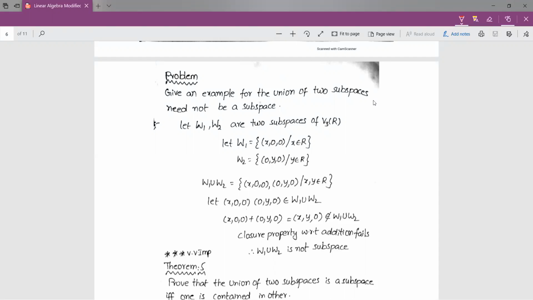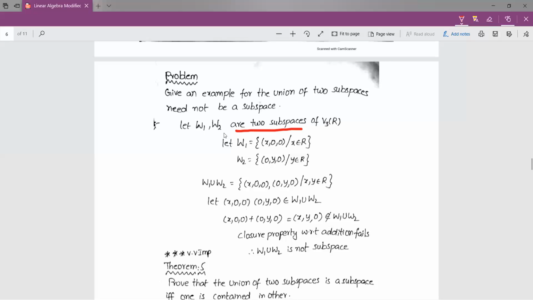Coming to the example, let W1, W2 be two subspaces of V3(R). Here V3(R) is the vector space with dimension 3. This is the set of all ordered tuples. This set contains ordered triples, that is why the dimension is 3.